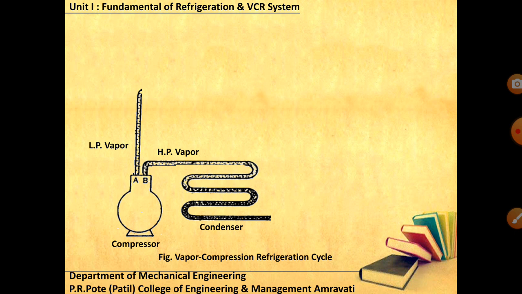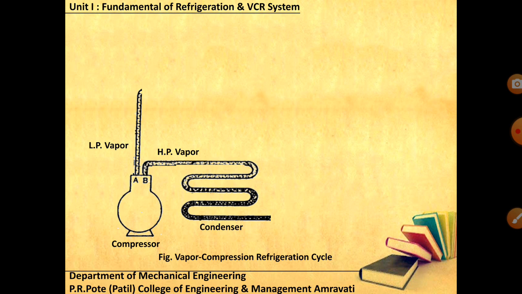This vapor you send to the condenser. This is another important component of your VCR system, the heat rejection device. The refrigerant coming out of your compressor, at high pressure and high temperature, is now condensed in the condenser. You can use any cooling media, air or water. Again, it depends upon the capacity of your plant.